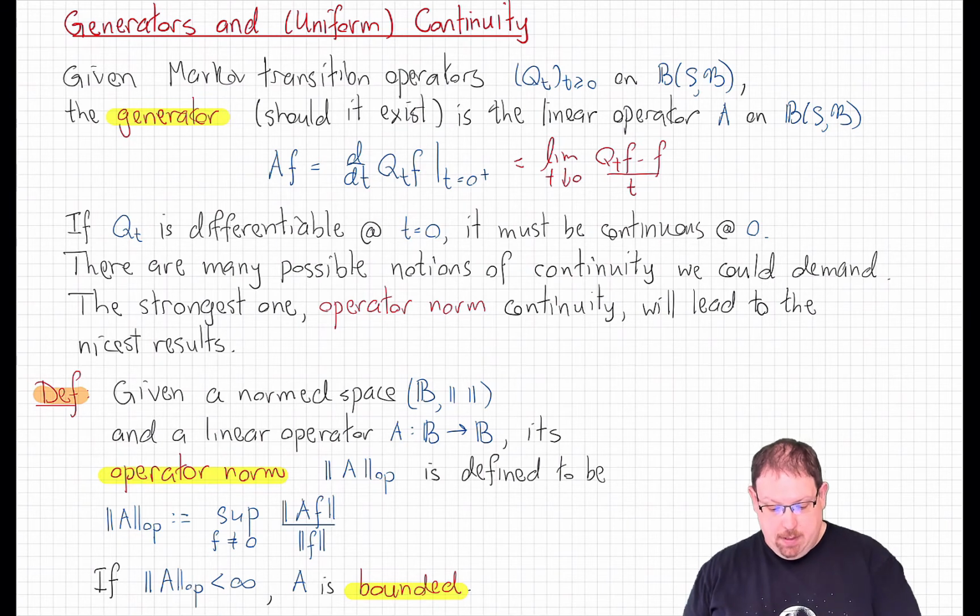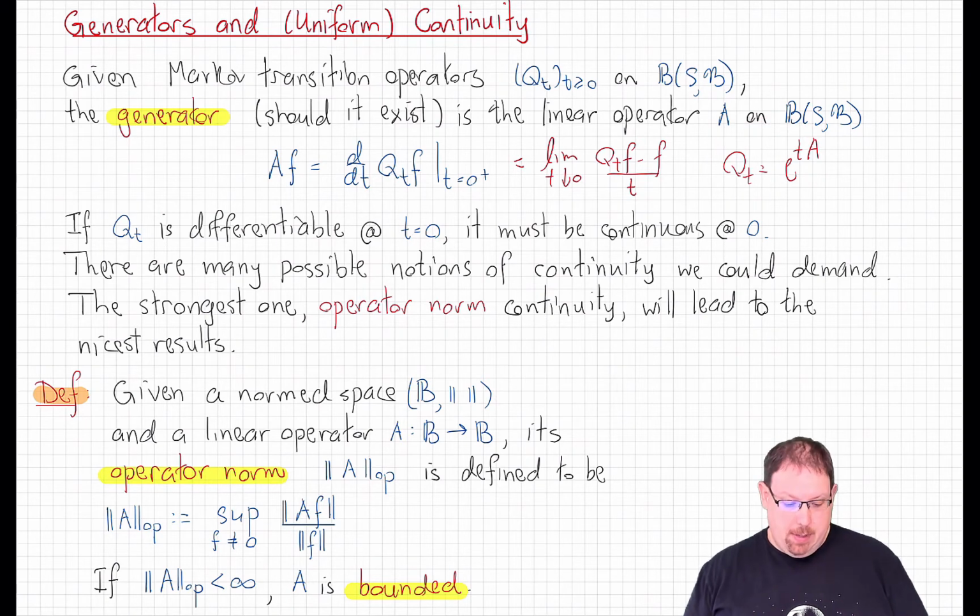That's the derivative of the transition operator applied to f at time 0, or more precisely, the right derivative, since the semigroup isn't even necessarily defined for t less than 0. If the semigroup has the form Q_t equals e to the tA for some operator A, where this is given meaning, for example, by a power series, if that makes sense, then this procedure will recover the operator A. We want to figure out when it will be true that this limit exists, and if so, can we write our semigroup in this form?